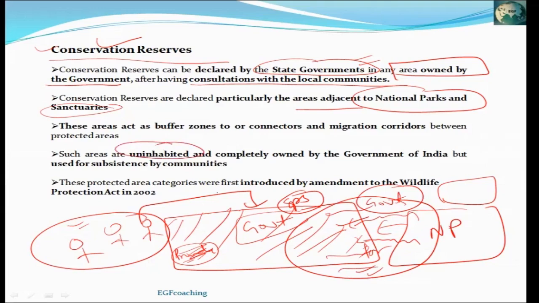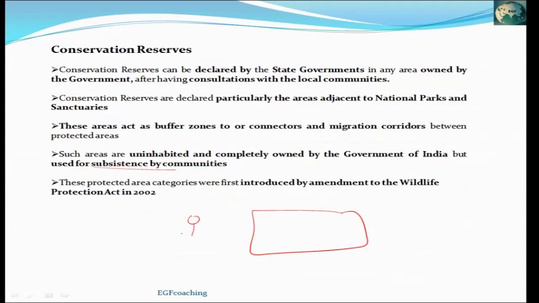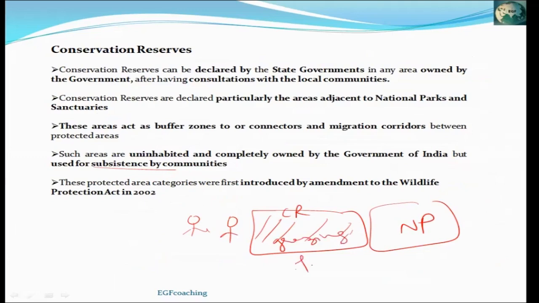These areas are uninhabited, meaning no one lives in a conservation reserve. It is owned by the Government of India but given for the sustenance of the local community. It means people can do their sustenance activity here. For example, grazing can be done. They can collect fuel wood. These communities have these rights.